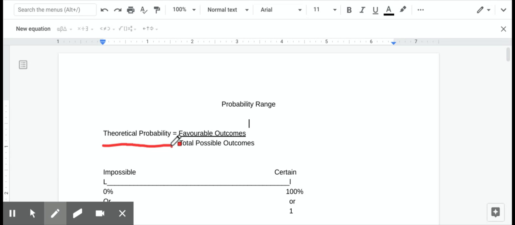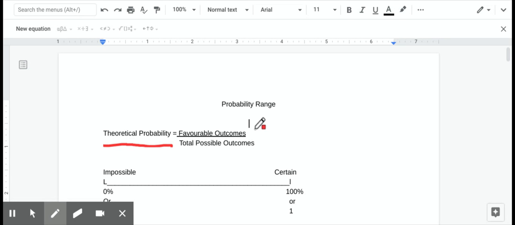Now, theoretical probability just means that it's what should happen. For example, if I flip a coin 10 times, 5 times it should come up heads, 5 times it should come up tails, because there's only two choices. Realistically, we know that there's probably going to be a variance of that, and we might have 6 and 4, we might have 3 and 7, but theoretically, if we tossed that coin an infinity number of times, half the time it should turn up heads, half the time it should turn up tails. And that's what theoretical probability means.